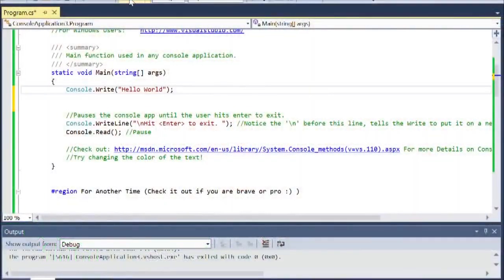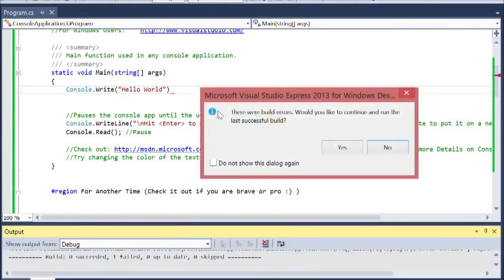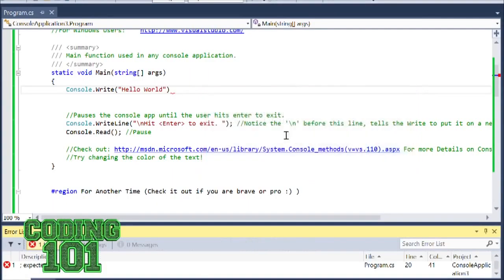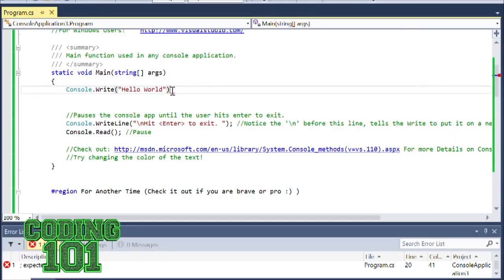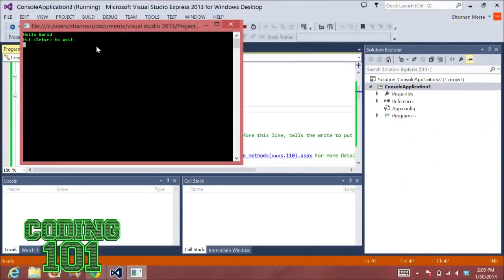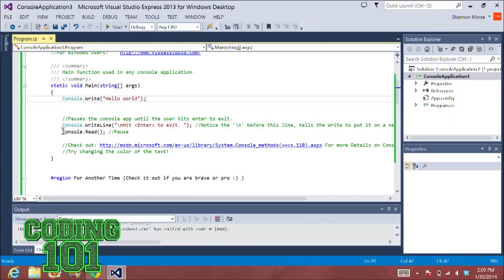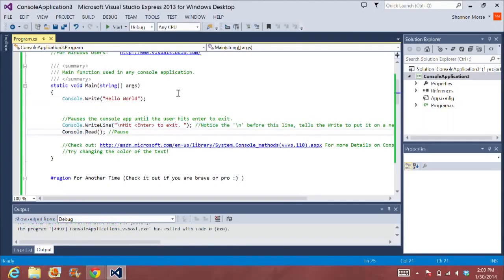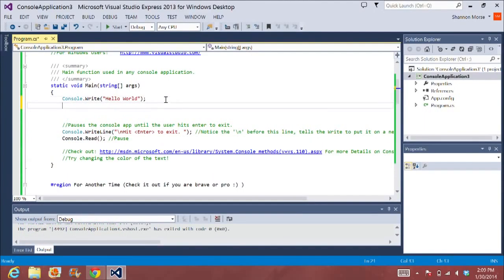Let me show you an example for an error if you wanted to make an error. So say I forgot to put a semicolon at the end and I hit start. It's going to tell me there's a build error. So I'm going to say, no, I don't want to go ahead and run it from the last successful build. It gives me a little red squiggly line. It says a semicolon is expected. So if I put that semicolon and then I run it, so now it says hello world, hit enter to exit because I left in the hit enter to exit down here. Now, if I want to put in a second line, this one's going to be a little bit different.